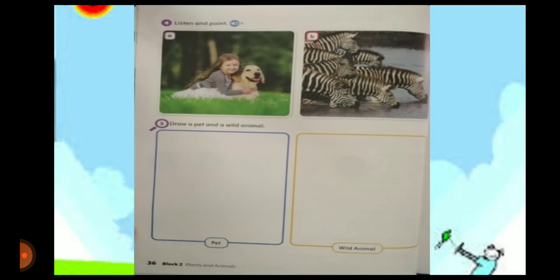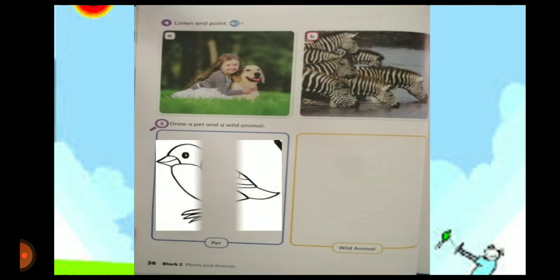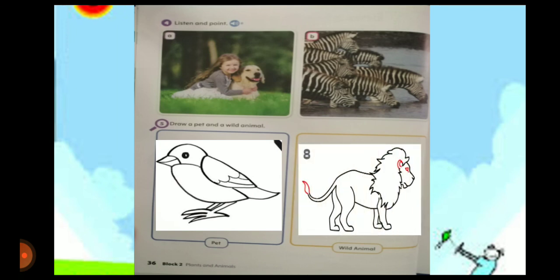Turn over to page 36. I want to ask you to give an example of pet animals. Yes, excellent. You can draw bird, fish, or snake, right? We can draw a bird. Number 2, wild animals. I can ask you to give an example of wild animals. Yes, excellent. Bravo, lion. We can draw bird and lion.